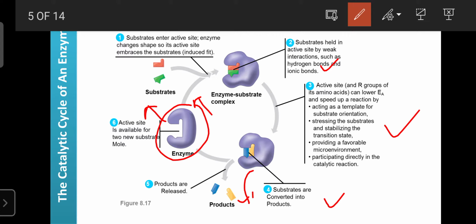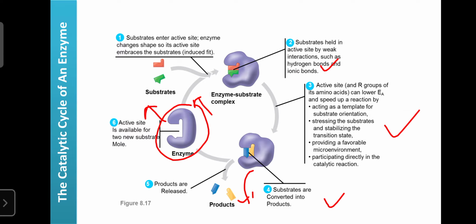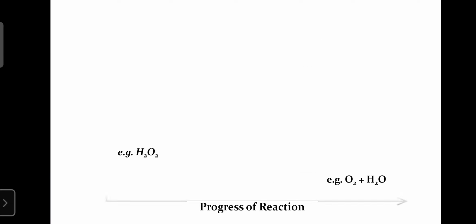So this is the catalytic cycle regarding enzyme actions, where the substrate binds on the active site. Later on, various interactions occur. Then structural modification occurs on the substrate, the substrate converts into product, and the products are released and removed from the reaction. Then the enzyme is free to hold a new substrate molecule for the catabolic reactions. So next one is regarding the progress.